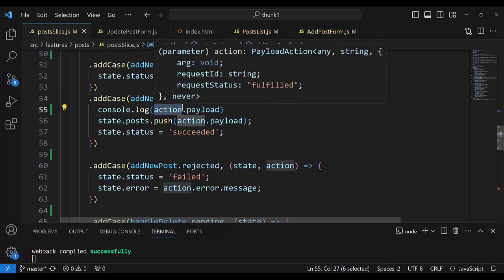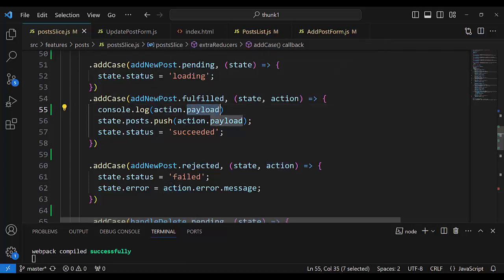Action is an object, payload is a property of that action. Action also has a property type. And when it is addNewPost fulfilled, it means what to do. It is right. We are coding.